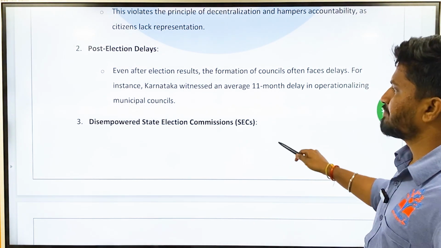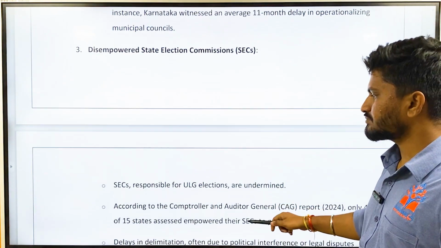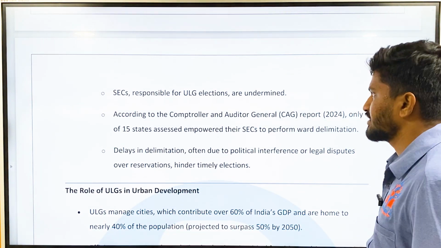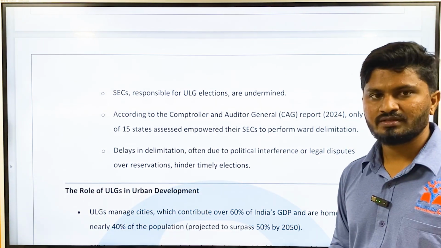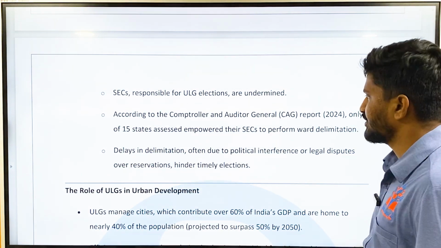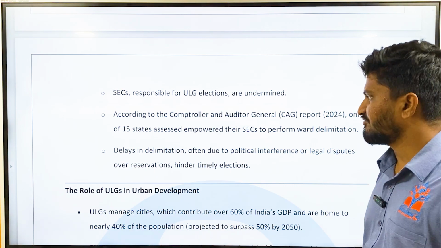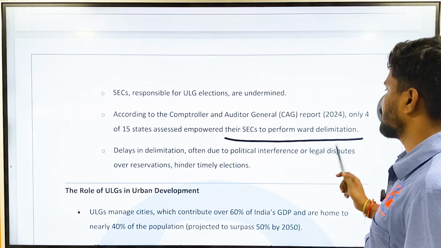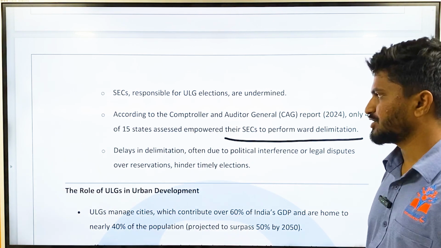Then, disempowered state election commissions, that is, state election commissions which are responsible for urban local governance elections are undermined. That is, according to the CAG, that is Comptroller and Auditor General Report of 2024, only 4 of the 15 states assessed empowered their SECs to perform ward delimitation.